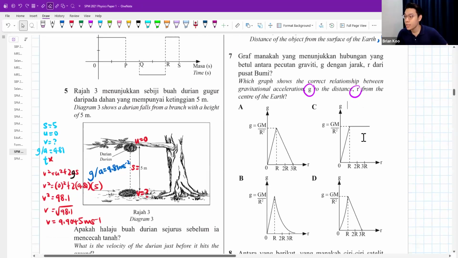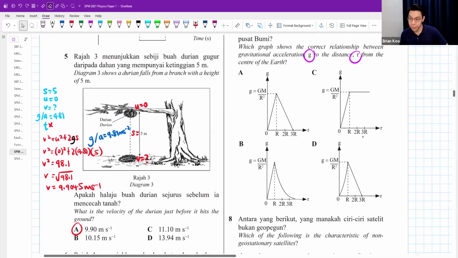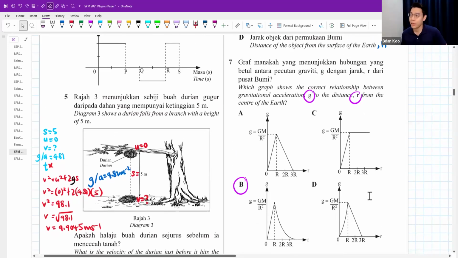Number 7, which of the graphs shows the correct relationship between g value and r? Okay, the answer is B. This is a graph that you need to know. Yeah, this is a graph that you need to know. Let's say you are talking about Earth. By the way, if I ask you to label this value, this value is called 9.81.